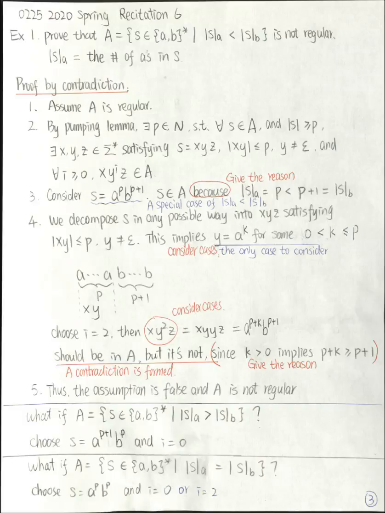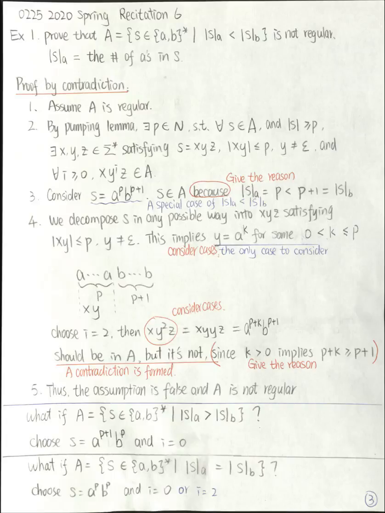So this resulting string violates the property of strings in this language A. We have shown that a resulting string should be in A, but it's not. Thus, a contradiction is formed. So we can conclude that the assumption is false and A is not regular.